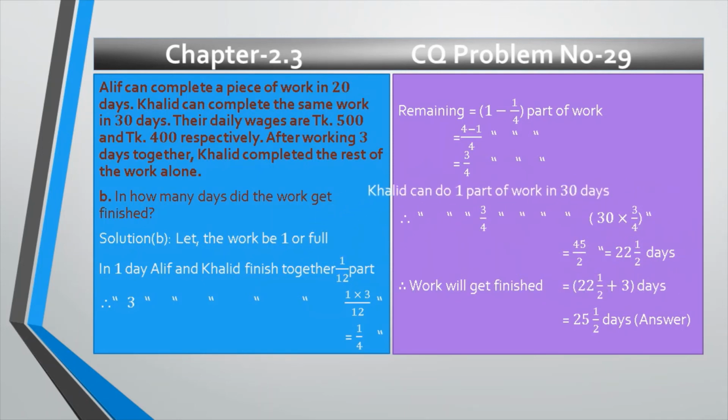Now Khalid can do one part of work in 30 days, and the rest of the work is done by Khalid. That's why we will find out Khalid can do 3 divided by 4 part of work in 30 multiplied by 3 divided by 4 days. And after reducing, we get 45 divided by 2 or 22 whole 1 divided by 2 days. Therefore, work will get finished in 22 whole 1 divided by 2 plus 3 days, that is 25 whole 1 divided by 2 days, that is the desired answer.